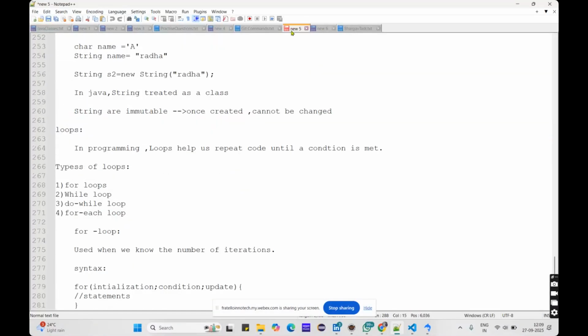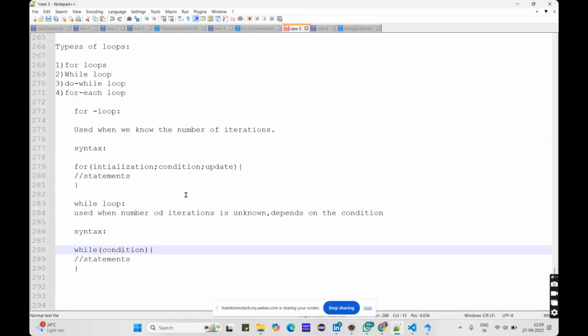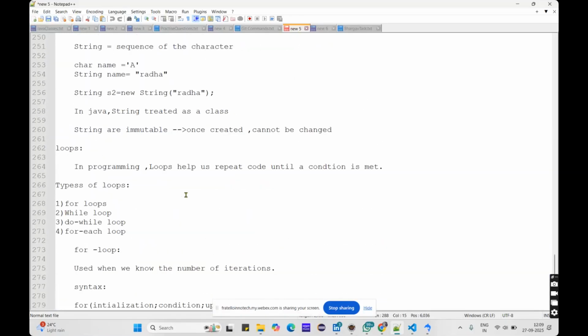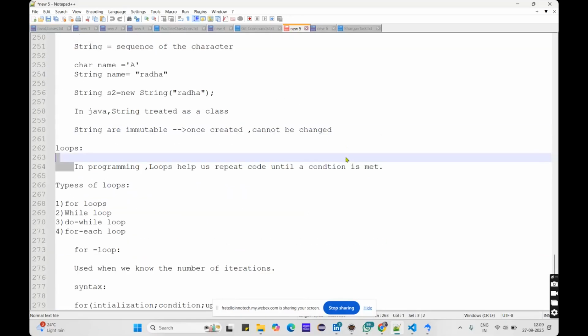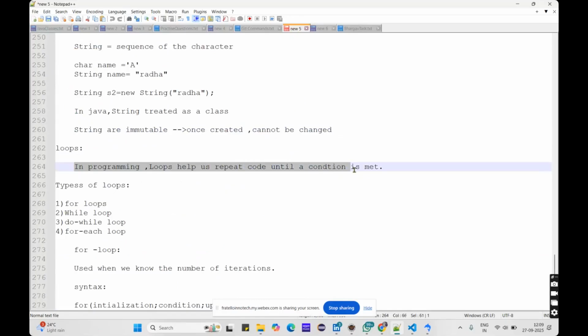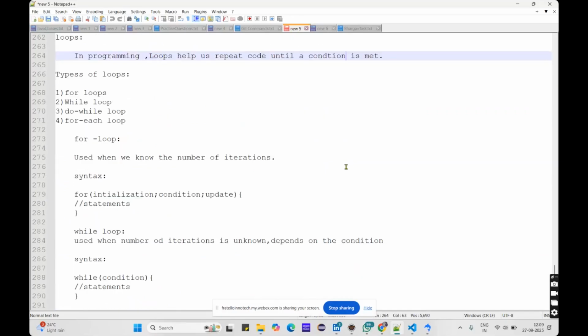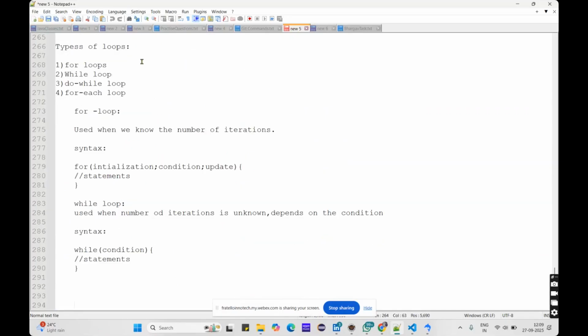Yesterday we were done with the while loop, so today we will discuss the do while loop. Why do we use loops actually? When you want to repeat the same code a number of times in programming, loops help us repeat the code until the condition is met. We give one condition, and whatever condition you're giving has to be met, so till then the code will be executed.